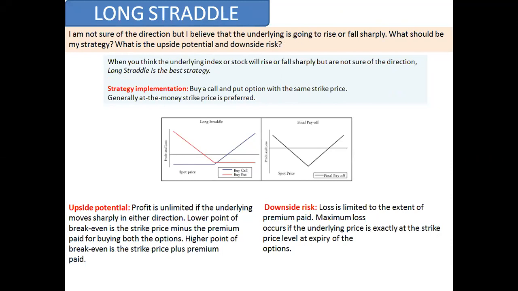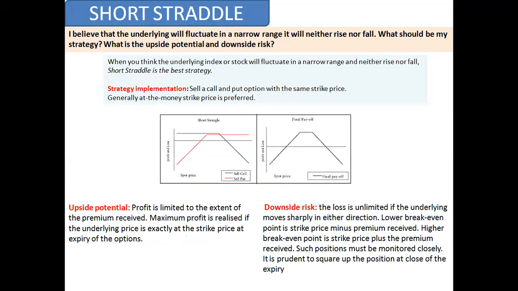You are thinking that the market will go in any one direction, but it will move beyond your strike price. If it moves beyond your strike price, then you will make a good profit. This is called a short straddle. You believe that it will fluctuate in a narrow range.